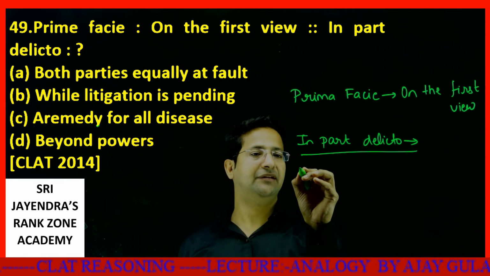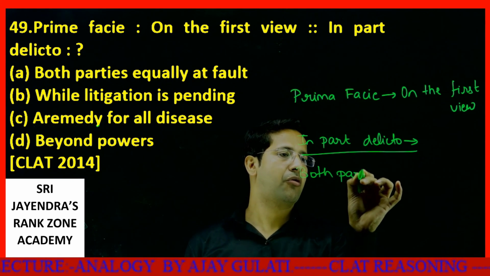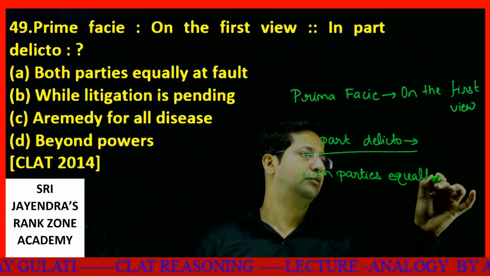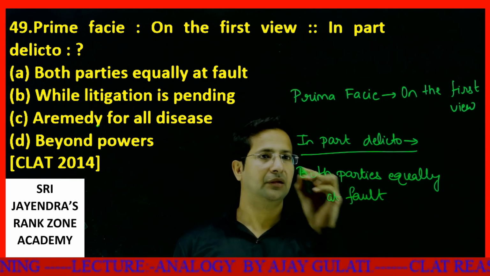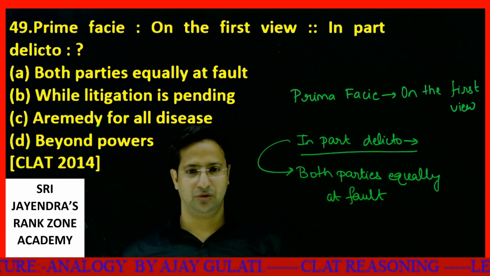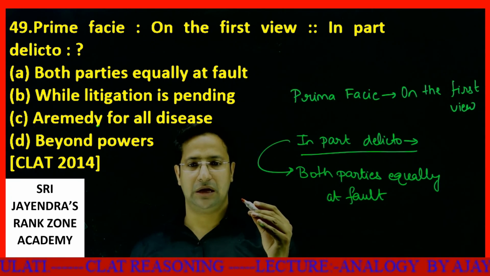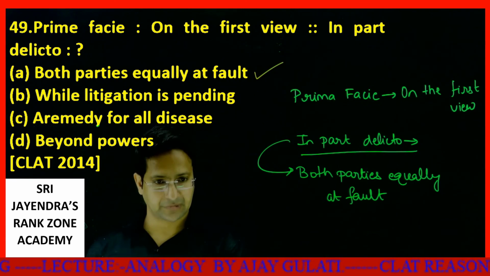So both parties equally at fault. That is your answer, option number A. Got it? Let's move to the next one.